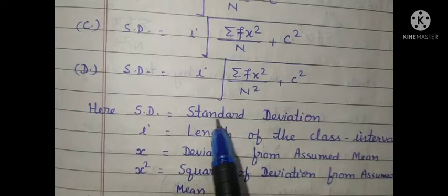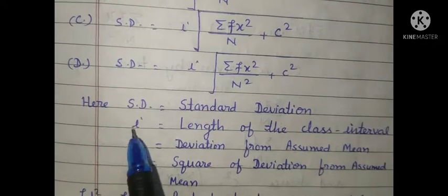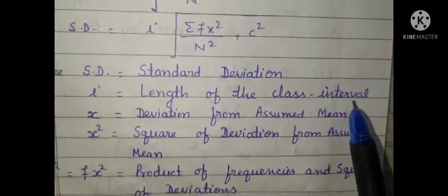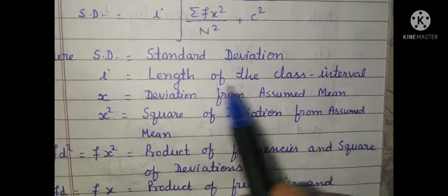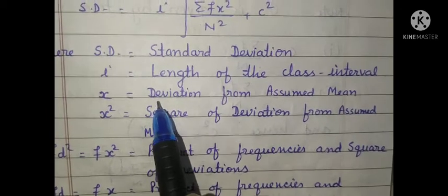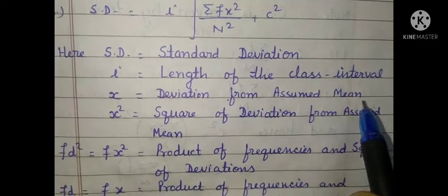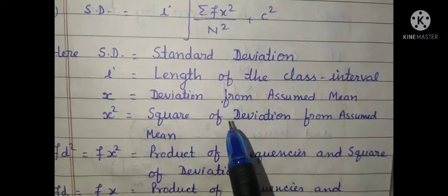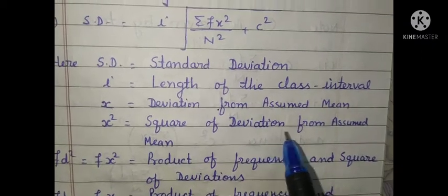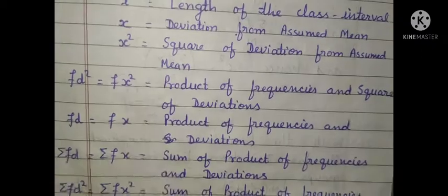Here SD is equal to standard deviation. I means length of the class interval. Here the class interval is represented by I. X is equal to deviation from assumed mean. X square is equal to square of deviation from assumed mean.